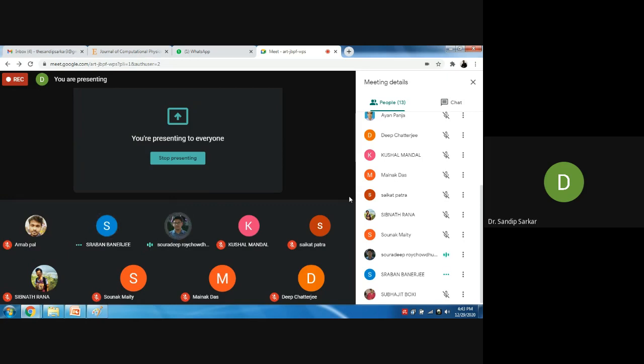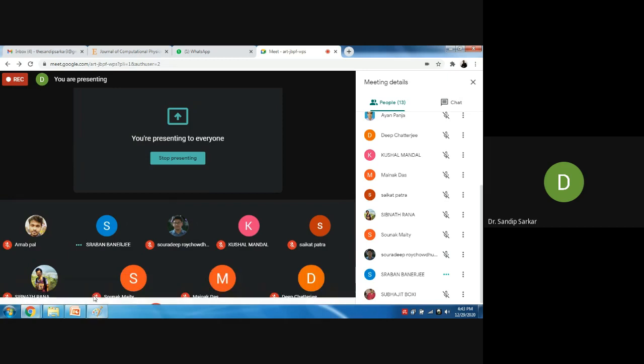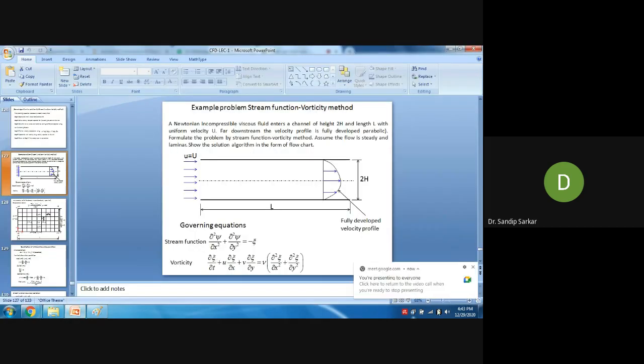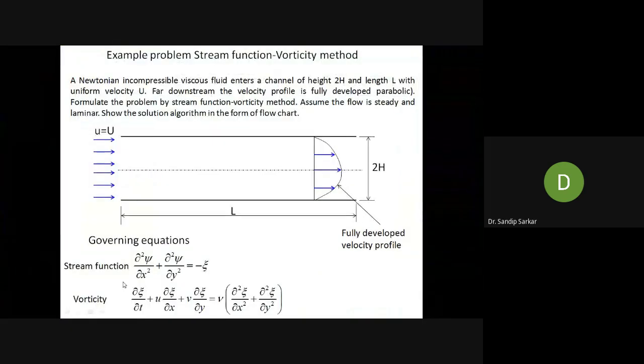The false transient method. Very good, very good. That is called the false transient method. Here we are retaining this del zero del t term to employ the false transient method. If you don't employ the del zero del t term, you could also solve these equations.